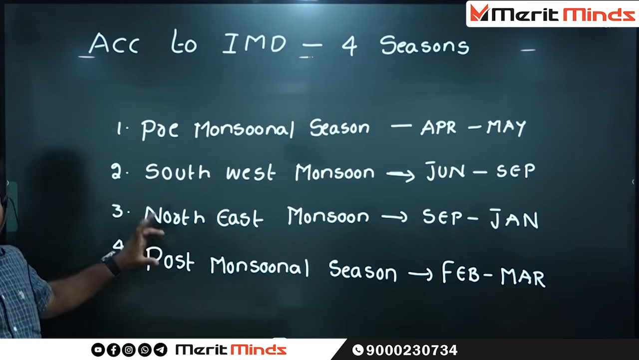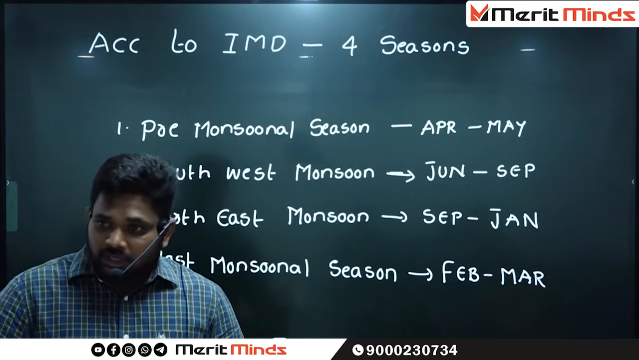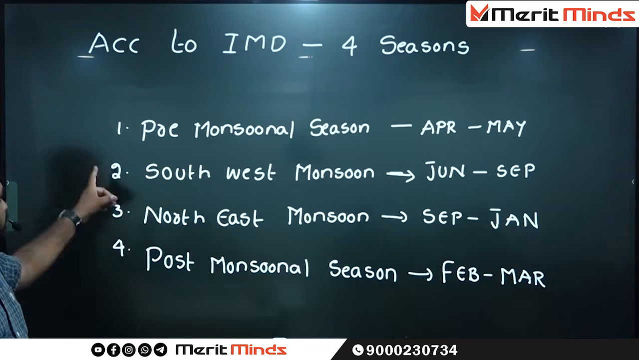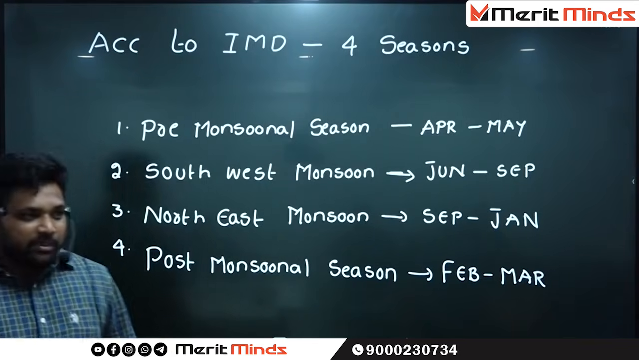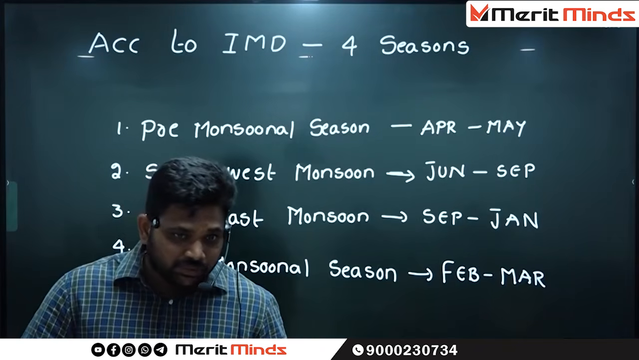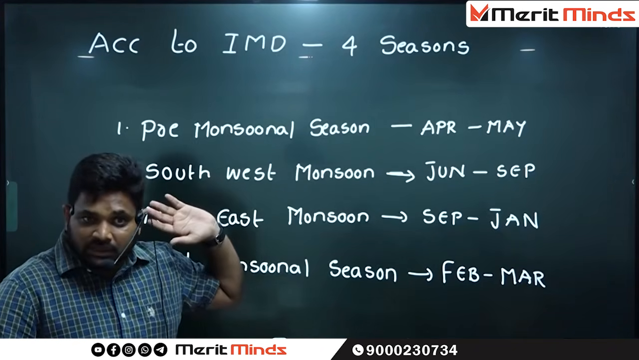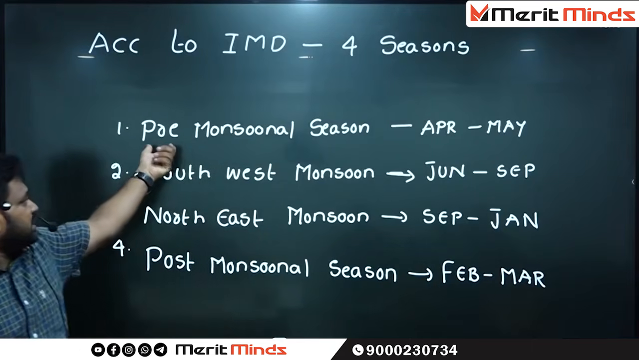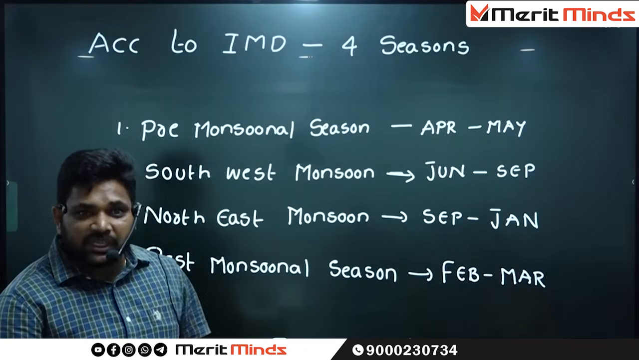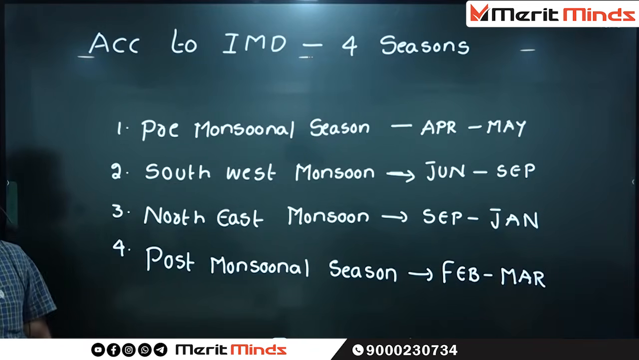These are the seasons according to the Indian Meteorological Department. How many seasons are there? Four seasons are there. The first one is known as the pre-monsoonal season. The name itself is telling: pre-monsoon. What do you mean by pre? Nothing but before the monsoon. Such type of season is April, May. Generally, in this season also we will find rainfall, but that rainfall is very, very meager.